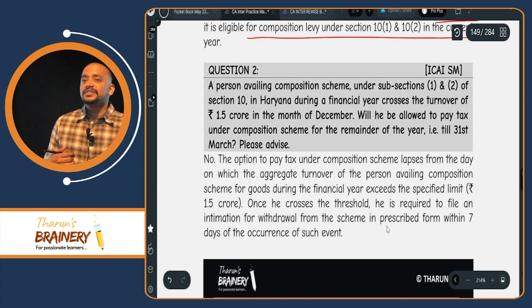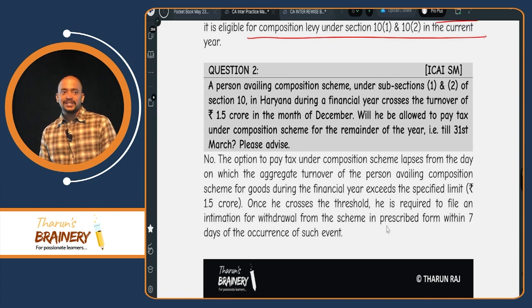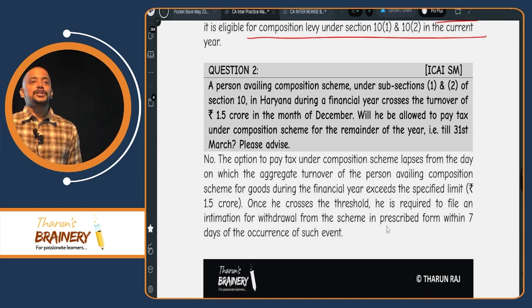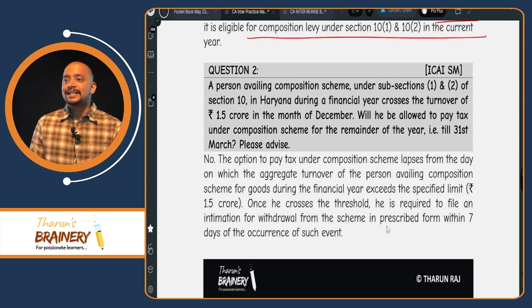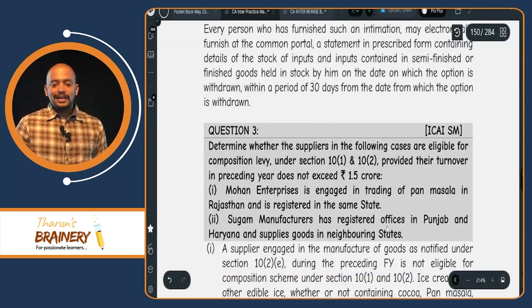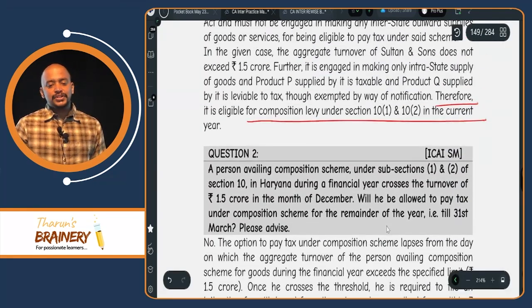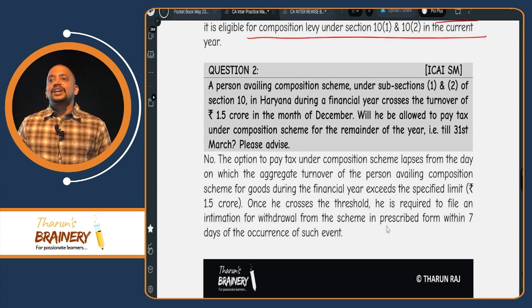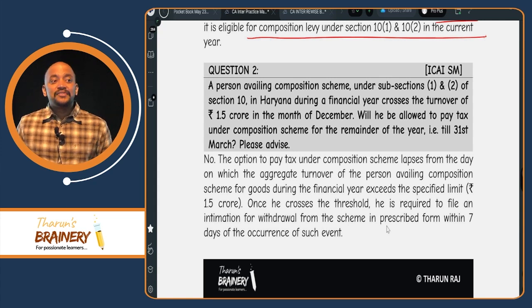And what is the time limit within which he needs to come out of the composition scheme? 7 days. He needs to file CMP-04 within 7 days to exit from the composition scheme. Then, whenever he exits from the composition scheme, what will be the ITC available to him? Under section 18(1)(c), he can avail the ITC on closing stock.